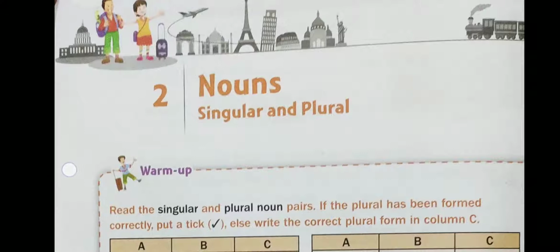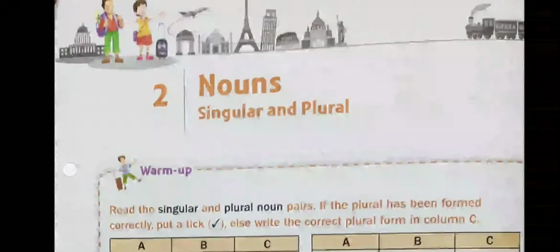The form of a noun which shows the number of noun, 1, is called singular form, and the form of noun which shows the number of noun more than 1 is called its plural form. For example, if we say child, then we are talking about one child, and if we say children, then we are talking about more than one child. So, we can say that child is the singular form and children is the plural form.